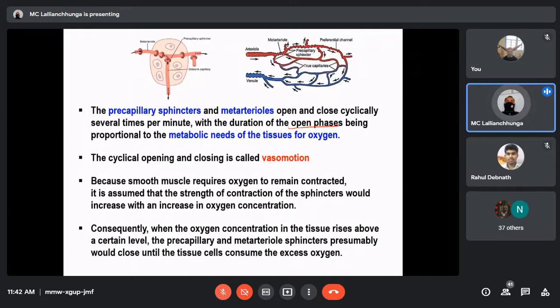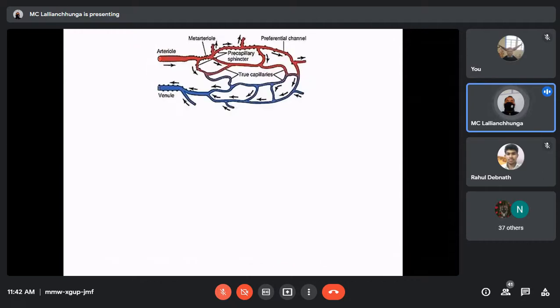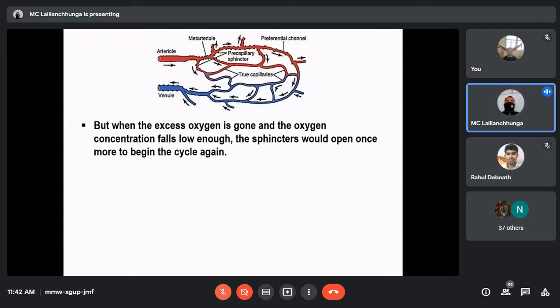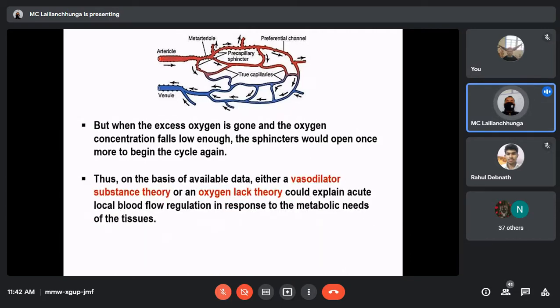But after some time, that oxygen will be utilized, and the oxygen level will go down again. In that condition, relaxation of the blood vessel will take place again. But when the excess oxygen is gone and the oxygen concentration falls, the sphincter, okay, this is just a repetition.